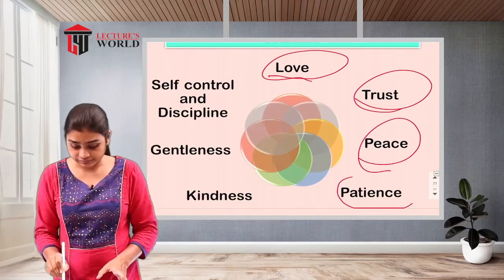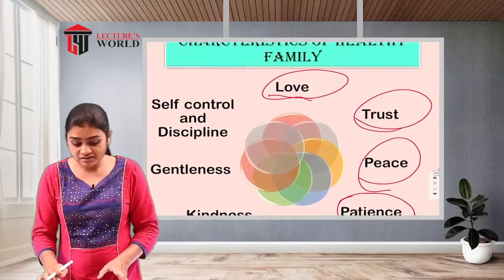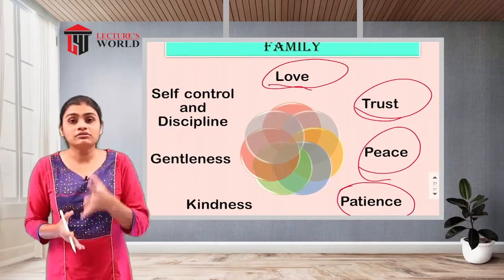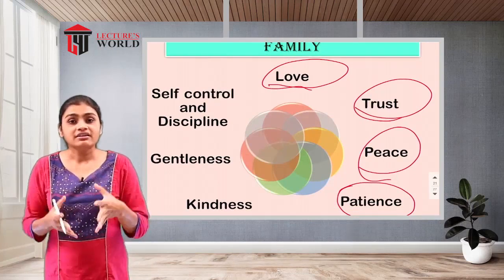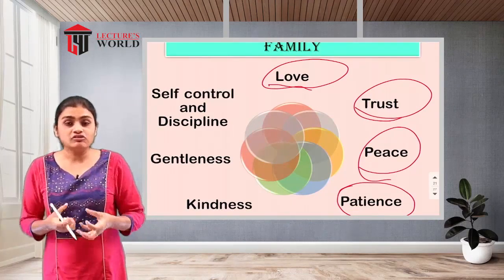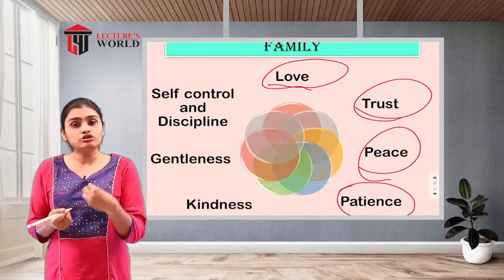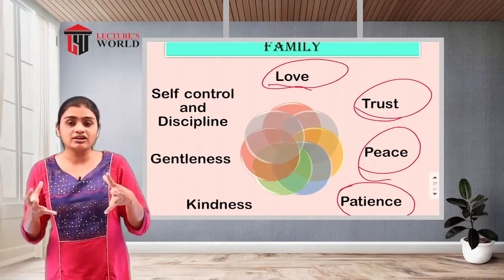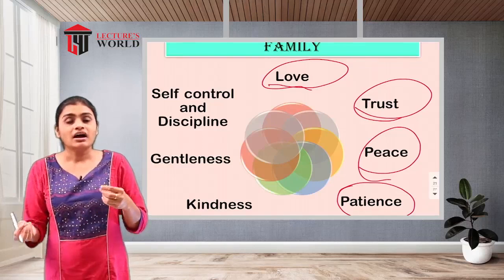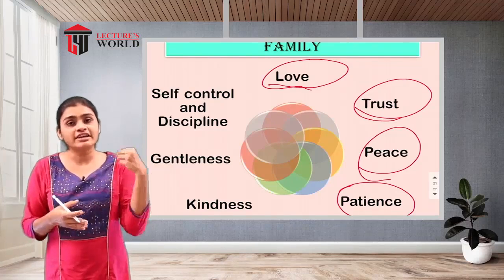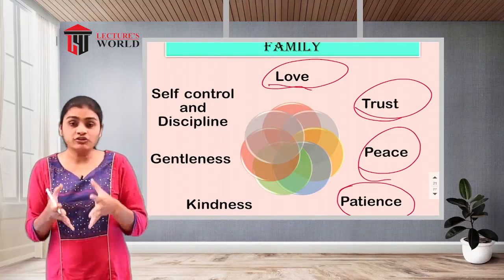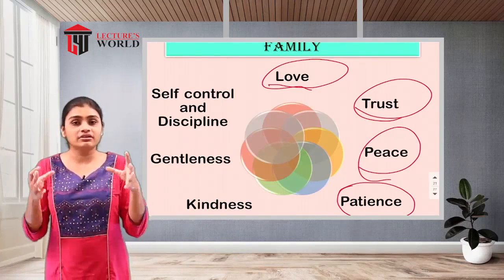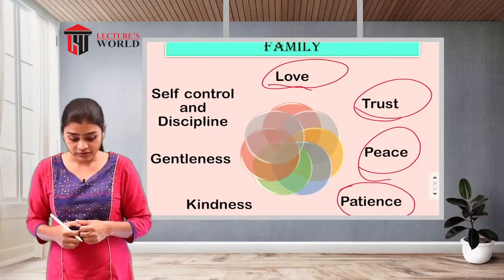Then the patience will be there. Patience is also a good characteristic of any family, where all the family members listen to each other. They control their temper tantrums, and they listen to each other as well. They keep quiet when they are feeling aggressive. So that patience is very important, and it is also a characteristic that helps save ruined relations.